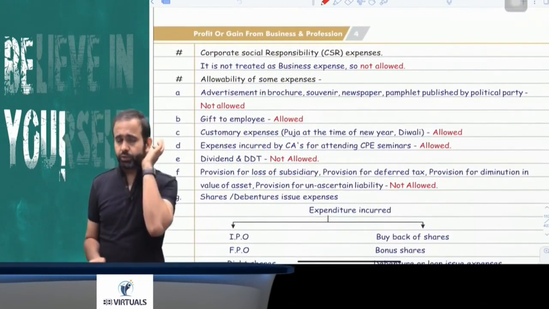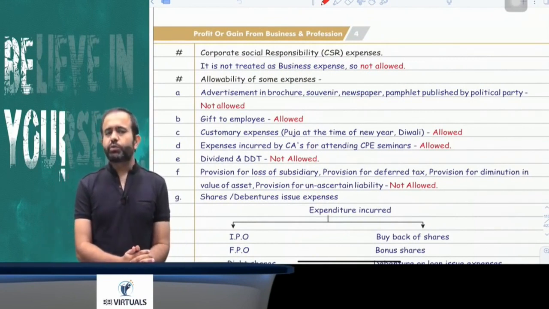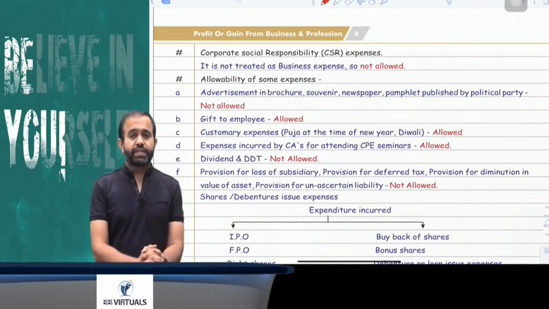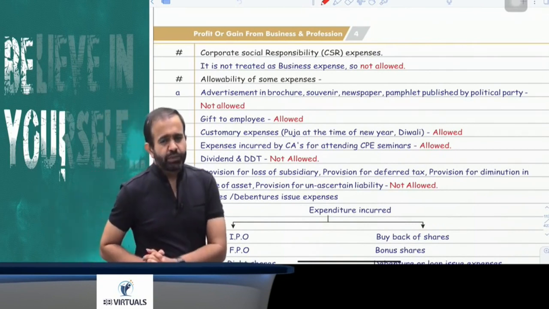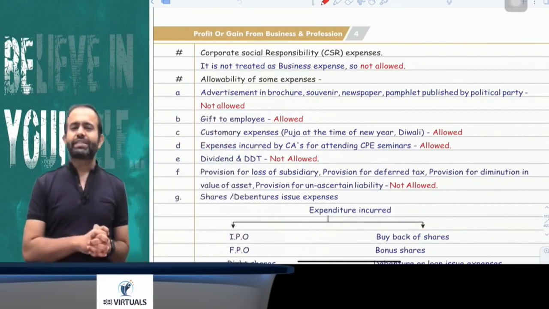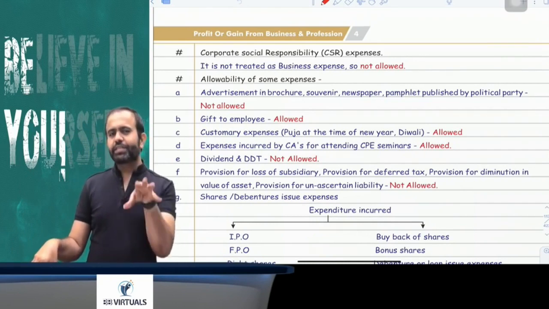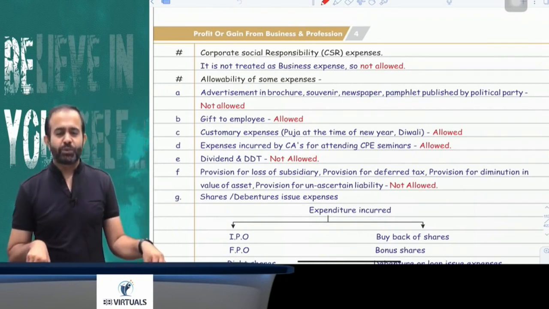Next part is related to CSR expenditure. Sir, is CSR expenditure allowed? Corporate social responsibility expenditure as per section 135 of the Companies Act, whatever CSR expenditure is incurred by companies, is it allowed under section 37? Answer is no. Here the law is saying that CSR expenditure is not a business expenditure, so it is not allowed as deduction.